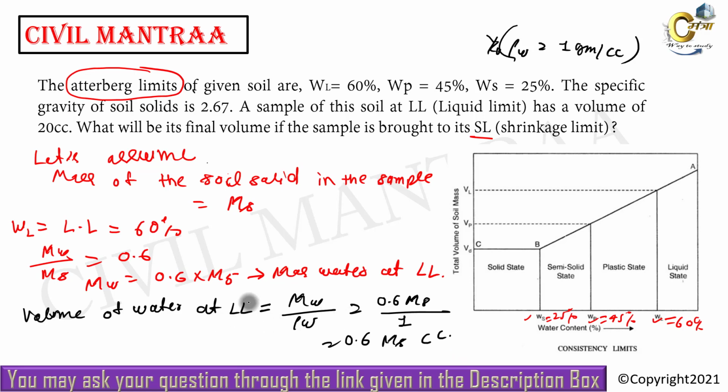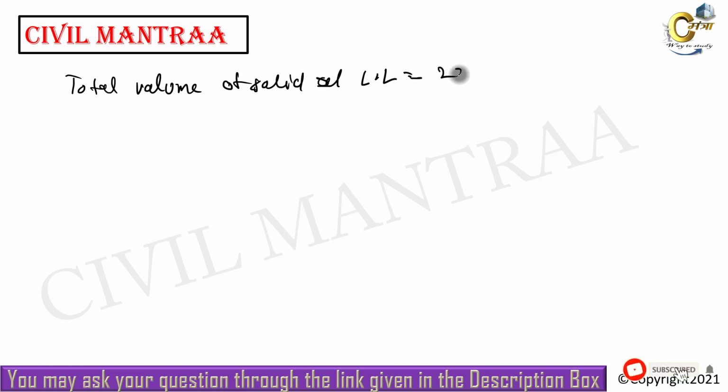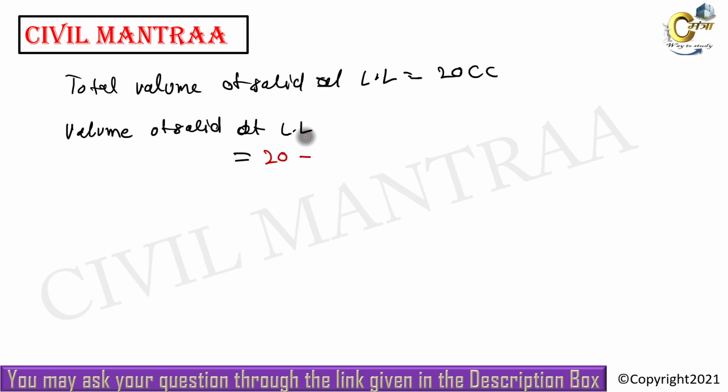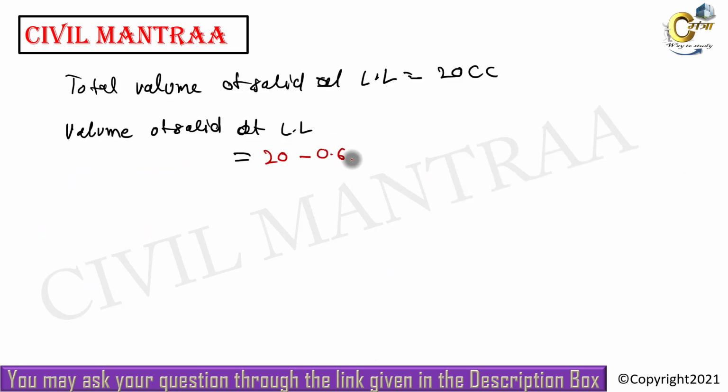Now let us see what will be the volume of the solid. The total volume at liquid limit is given as 20 cm³. Now we can calculate the volume of the solid at liquid limit as total volume minus the volume of water. We already calculated the volume of water as 0.6 Ms, so let us write here 0.6 Ms.